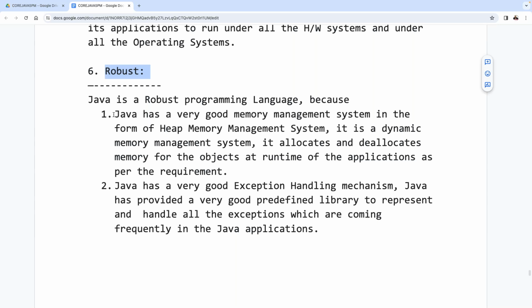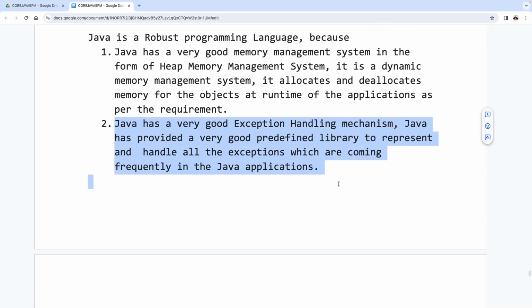How can you say that Java is a robust programming language? Because of two reasons. Java has a very good memory management system in the form of what? Heap memory management system. It's a dynamic memory management system. It allocates and deallocates memory for the objects at what time? Runtime of the application. Which memory management system is effective memory management system? Dynamic memory management system is effective. So our heap memory management system is what? Dynamic memory management system.